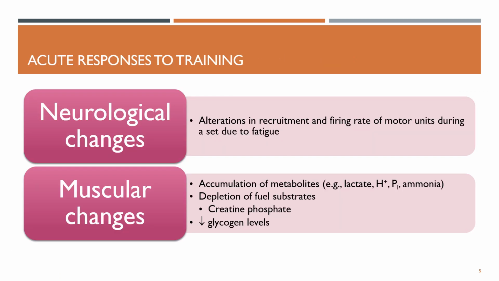Some of the acute responses to resistance training include synchronization, which is the capacity to contract motor units simultaneously or with minimum latency, with a delay of less than 5 milliseconds. There's also an increase in recruitment, the capacity to recruit motor units simultaneously, and rate coding, which is the capacity to increase the firing rate or motor unit discharge rate in order to express more strength.